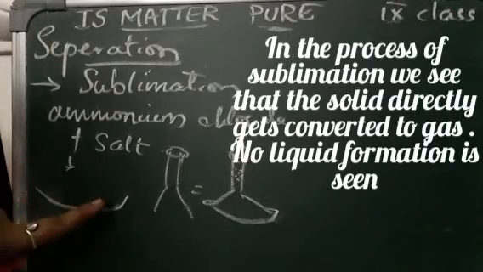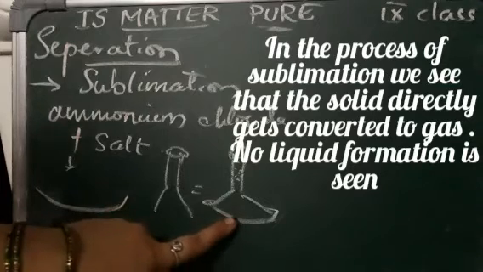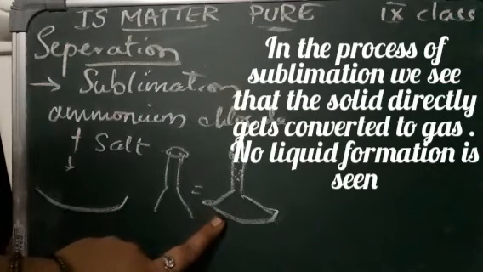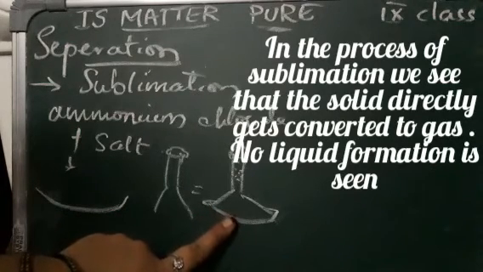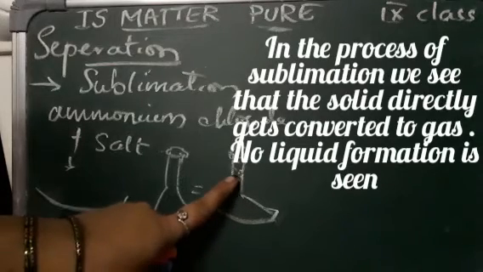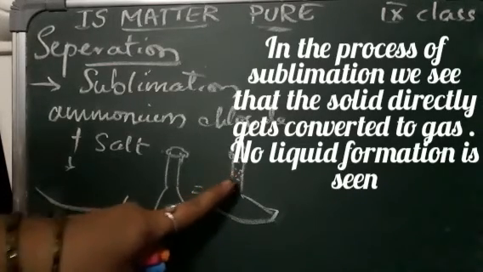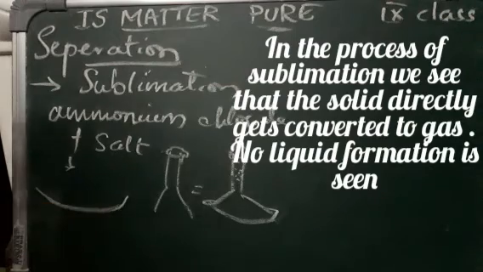Whatever salt is present will be kept back in this petri dish, the china dish, but whatever ammonium chloride is there will go and settle down onto the walls of the funnel, and you can separate it later. You can just remove it easily.